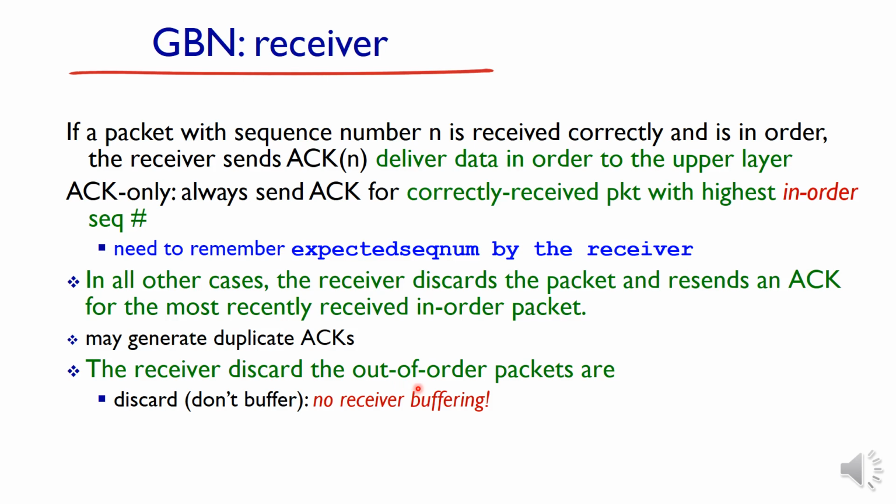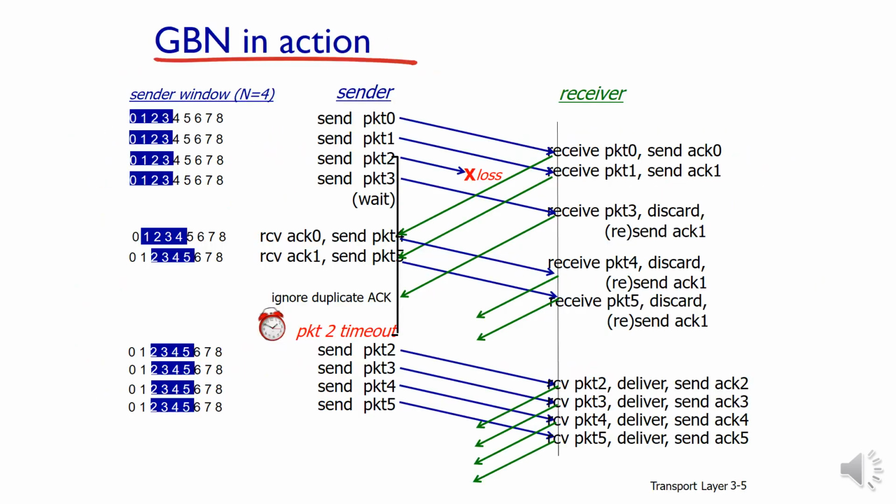The receiver discards the out-of-order packets, meaning it won't store the packets anywhere. Once the packets are received in order and are correct, it will directly deliver them to the upper layer. It is not storing the packets anywhere. This is how the GBN scenario is explained.